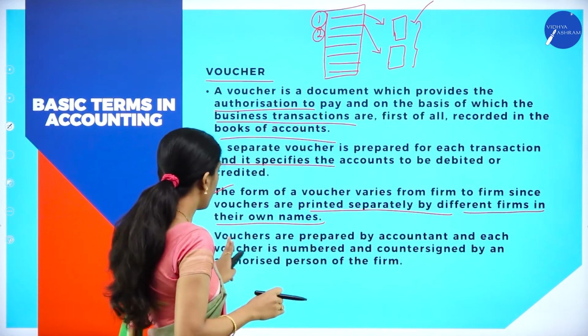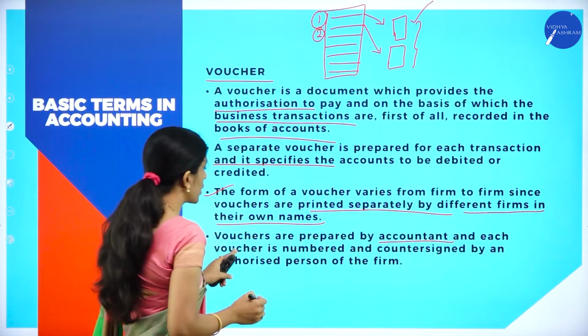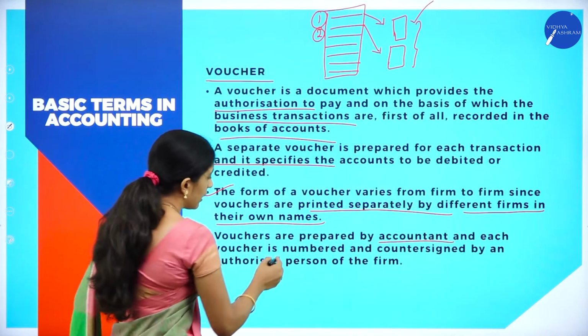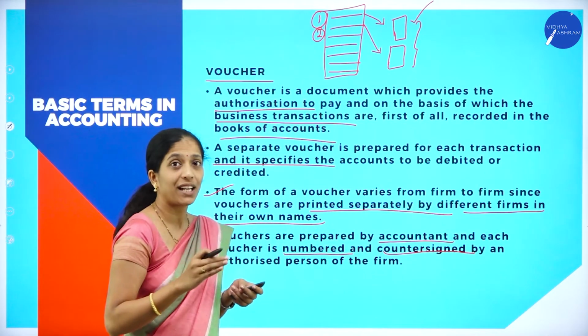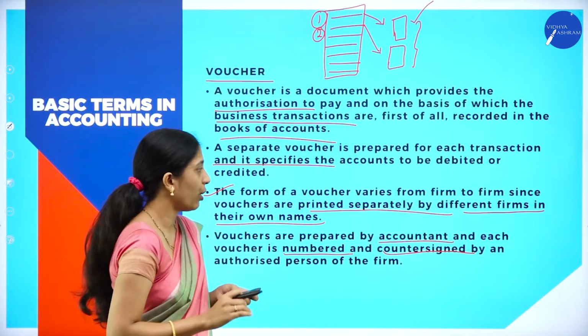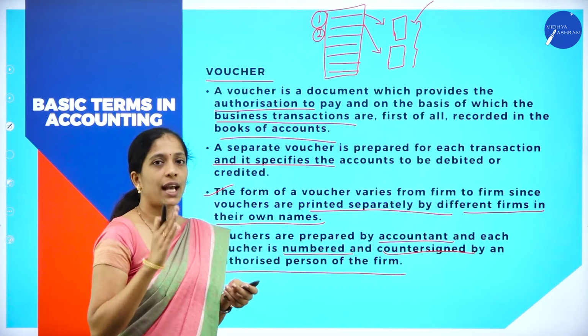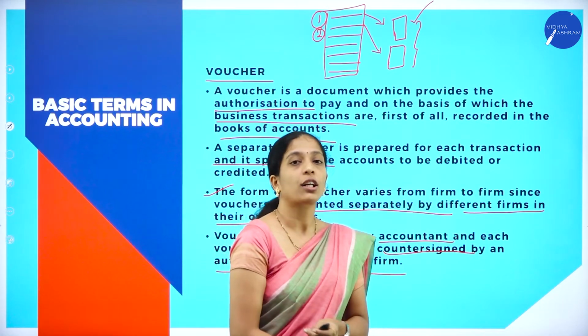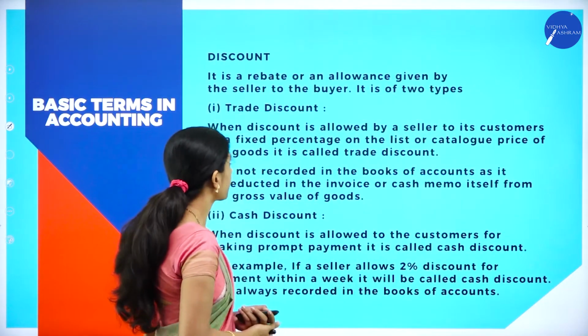So this is about vouchers. Vouchers are prepared by the accountant and each voucher is numbered. Each voucher has to be numbered and countersigned, and there should be an authorized signature in that voucher by an authorized person of the firm. For the time being, remember, voucher is a documentary evidence in support of a particular transaction.